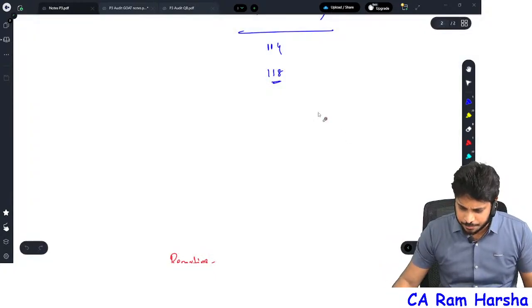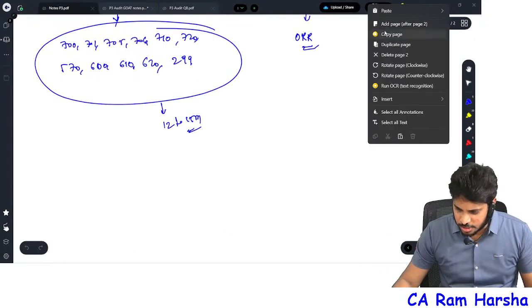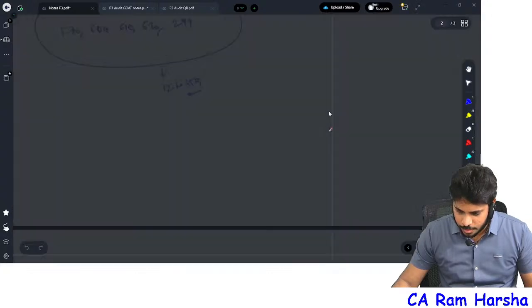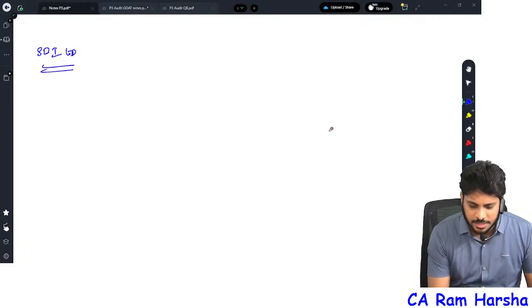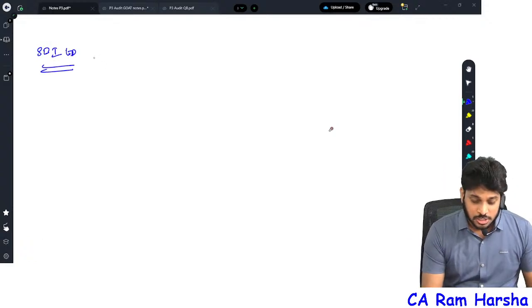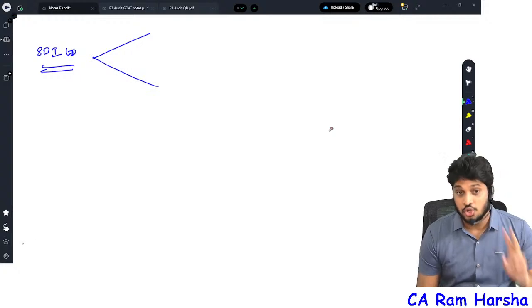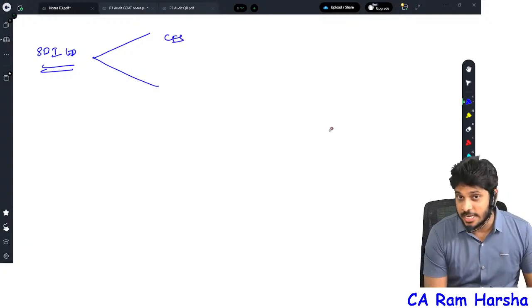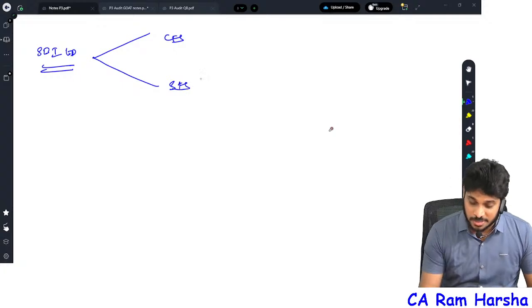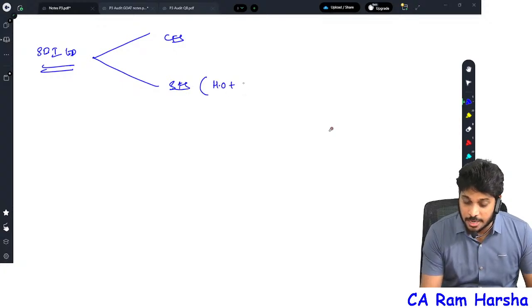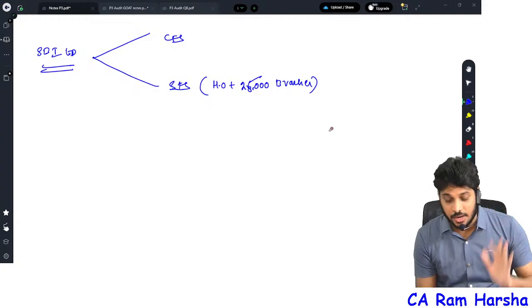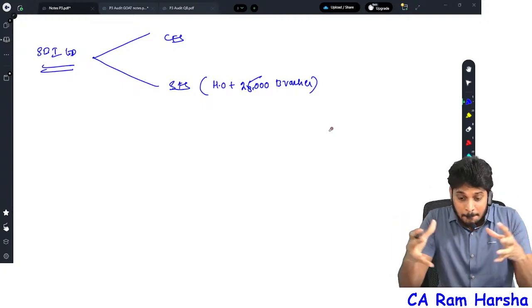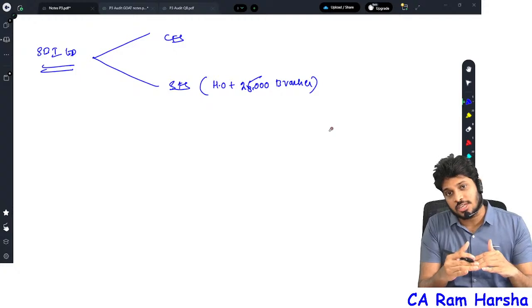For example, State Bank of India, everybody knows. State Bank of India Limited is a banking company, right? It will prepare two sets of financial statements: consolidated financial statements and standalone financial statements. Standalone financial statements means the head office of State Bank of India and approximately 25,000 branches put together. They will merge it so that standalone financials of State Bank of India will be prepared.